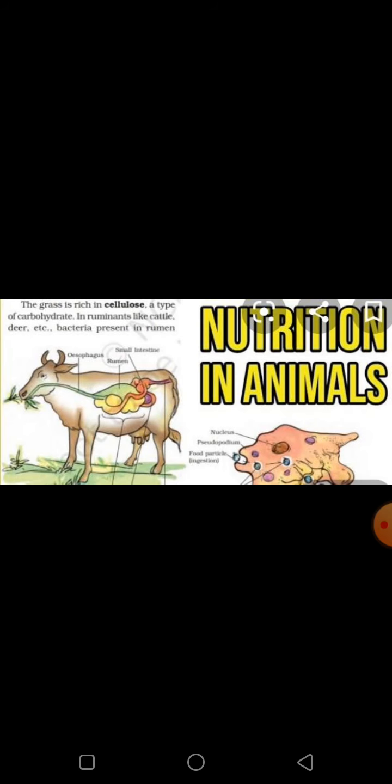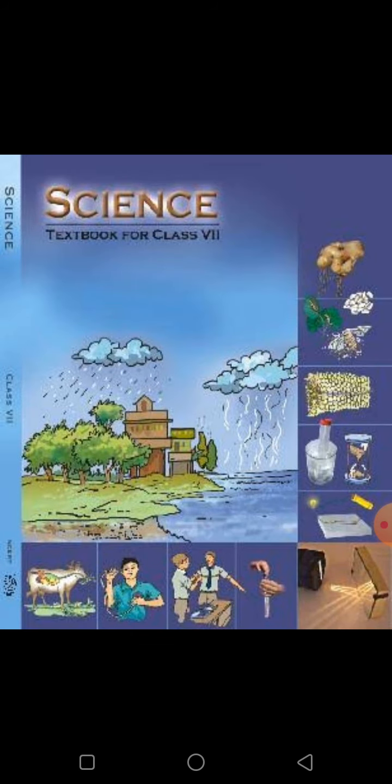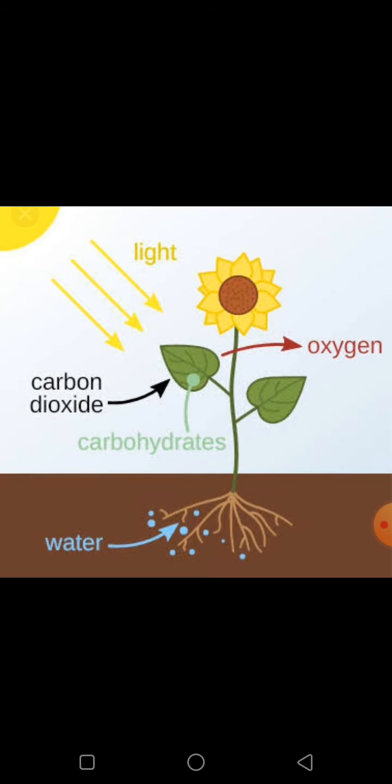Today we are going to study science. This chapter, Nutrition in Plants, is taken from the NCERT book of Class 7th science textbook. So let's start. You have learned in chapter 1 that plants can prepare their own food by the process of photosynthesis,